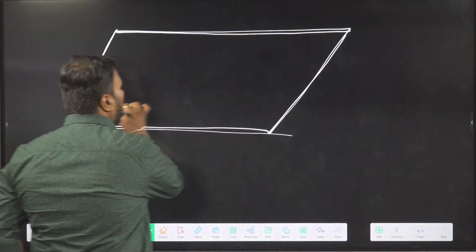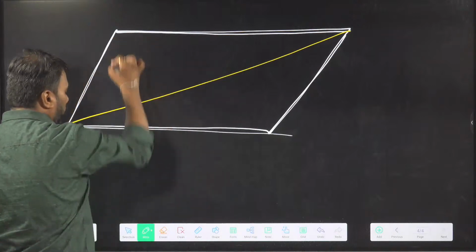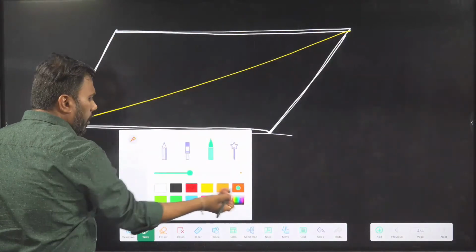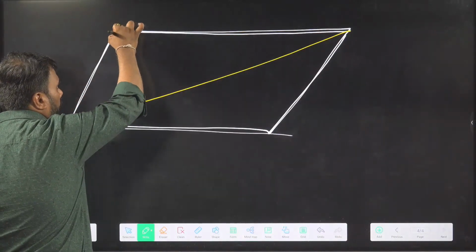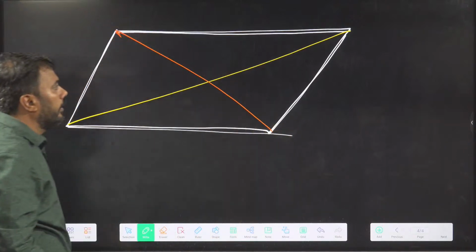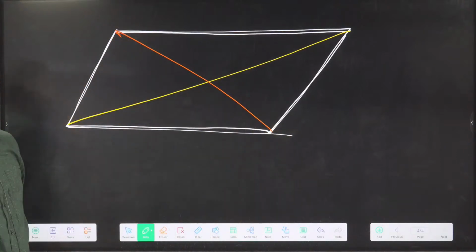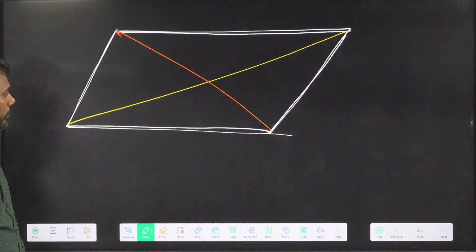A parallelogram has two diagonals. Every quadrilateral will have two diagonals. Here the two diagonals are shown in yellow and orange color.